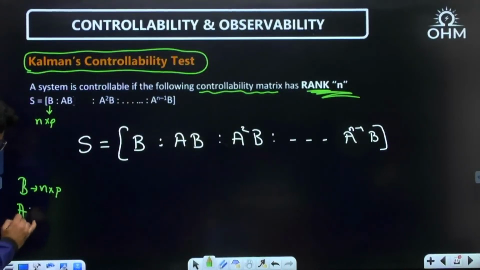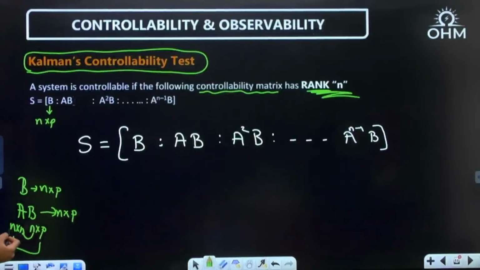They can be multiplied because the number of columns of the first is equal to the number of rows of the second, and the final output is given by n cross p, the rows of the first by the columns of the second. That is n cross p.